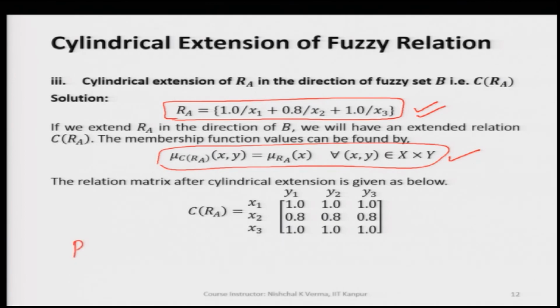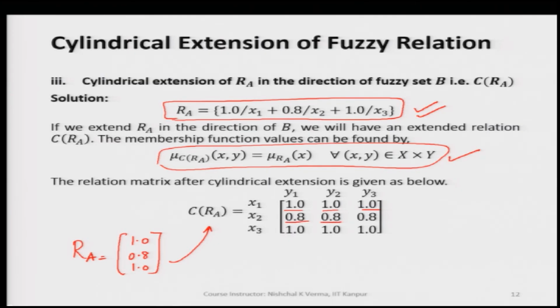Whatever the original dimension was, in R A, if I represent the fuzzy set in matrix form, it was simply a column matrix, like this. And now, when we are taking the cylindrical extension, this 1 is getting added: for x 1, y 1 we have 1, and similarly x 1, y 2 will also be 1, x 1, y 3 will also be 1, which we can see here, and similarly for all other elements we extend.